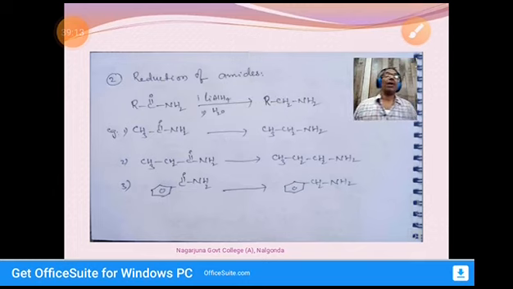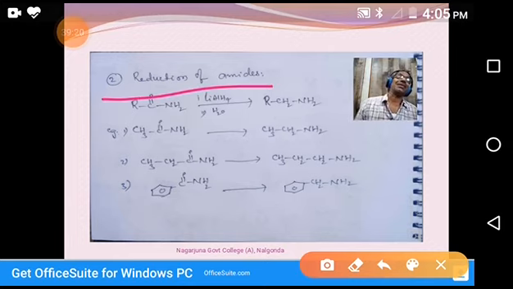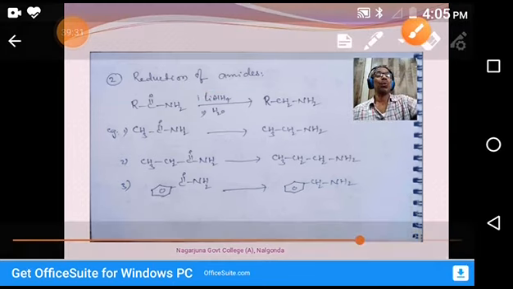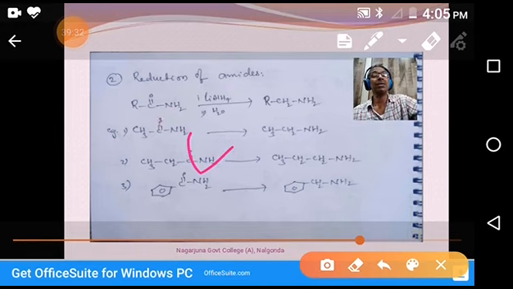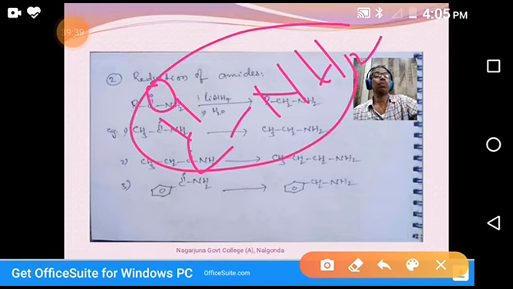Reduction of amides. In this class, we discuss only two methods of preparation. One is ammonolysis of alkyl halides. Second is reduction of amides. So what are amides? As we know, amides are the compounds with the CONH2 functional group. This is the amide group.